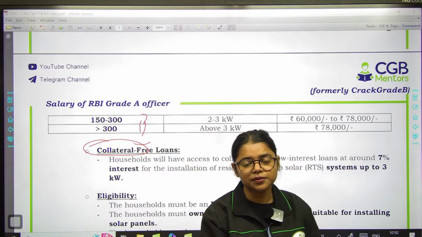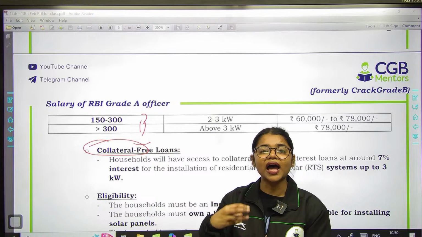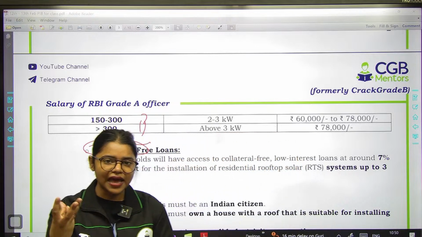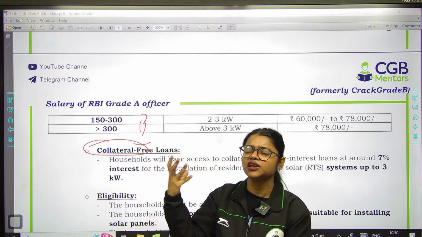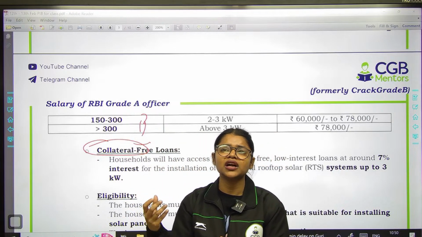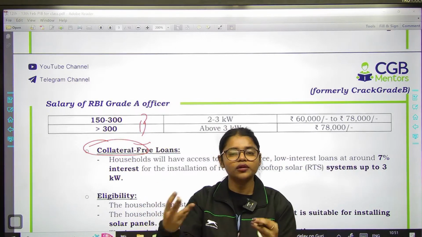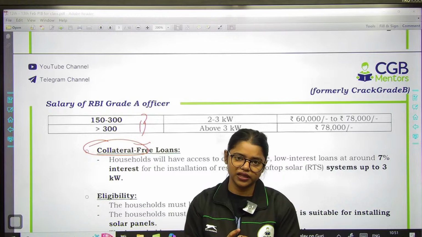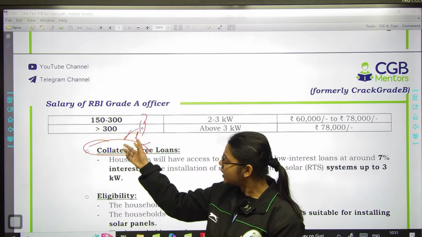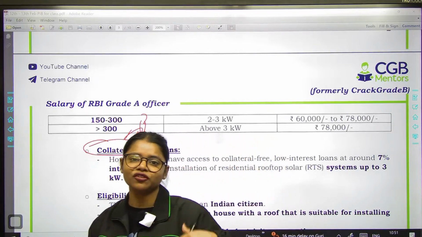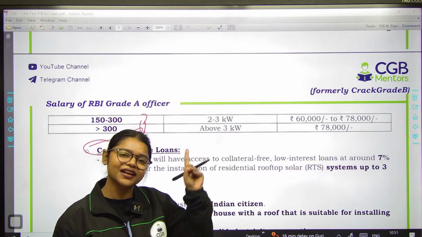Collateral free loan का simple सा मतलब क्या होगा, that you are getting loan, in exchange you don't have to give anything as collateral in advance. जैसे कि होता है ना कि सपोज आपको प्रॉपर्टी के पेपर्स रखने पड़ गए या आपने सपोज गाड़ी के पेपर्स रख दिए, सो वो सारी चीजें करने की जरूरत पड़ेगी. यू डोंट हैव टू गिव एनीथिंग to get that particular loan under this particular initiative. ठीक है, starting में you don't have to give anything, you just have to go to the bank and tell them that we are eligible under this particular initiative, so you have to give me collateral free loan. Why? Because government of India ने बोला है कि you will get collateral free loan under this particular initiative.